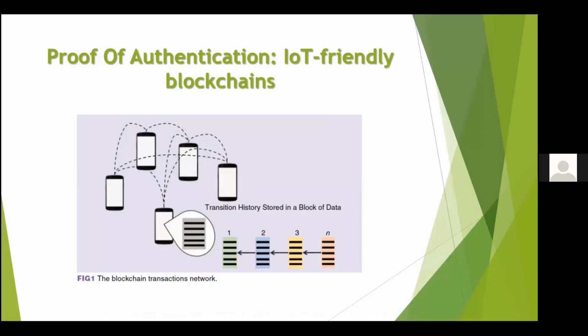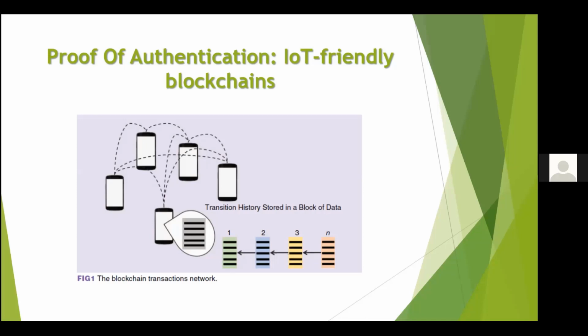Proof of authentication, IoT-friendly blockchains. IoT enables devices across the internet to send data to private blockchain networks to create tamper-resistant records of shared transactions. PoAh, that means proof of authentication, can replace existing consensus algorithms such as PoW and PoS in infrastructures such as the IoT.